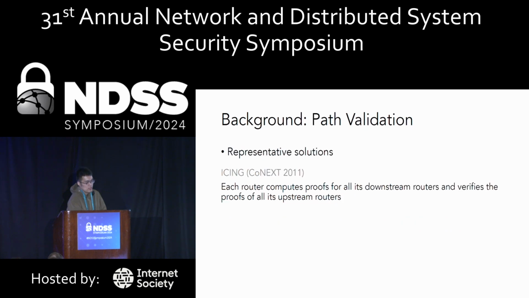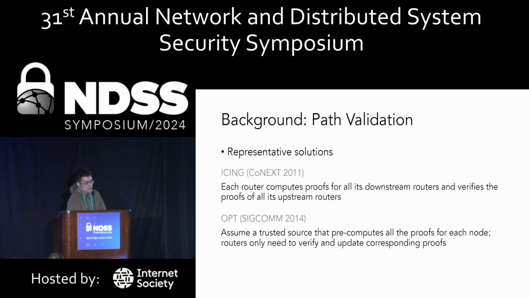So how does path validation achieve this? Here are some representative solutions. First is ICING. It is regarded as the first-stage path validation solution. It forces each router to compute proofs for all its downstream routers and verify the proofs for all its upstream routers. While it guarantees the highest level of security, it suffers low efficiency. The next is OPT. It increases the security assumption with a trusted source.